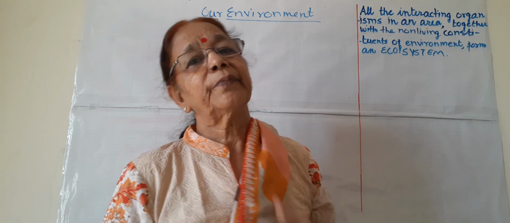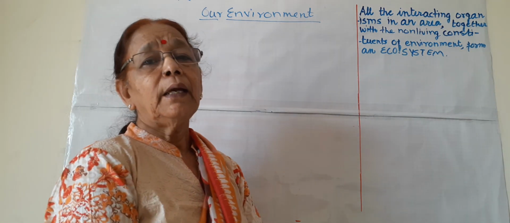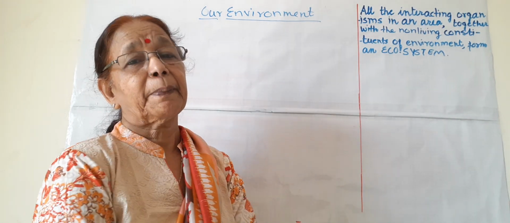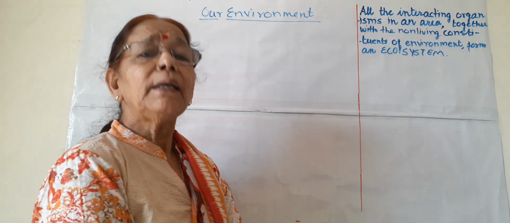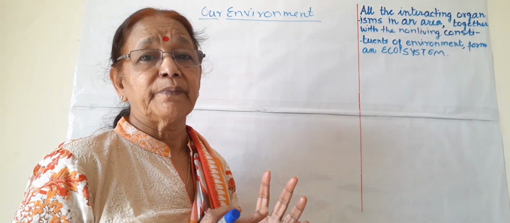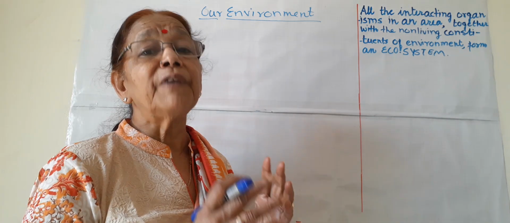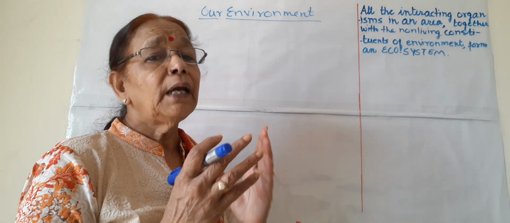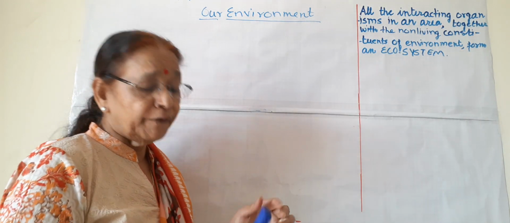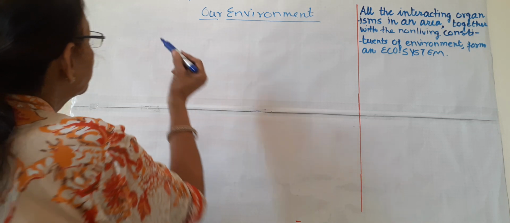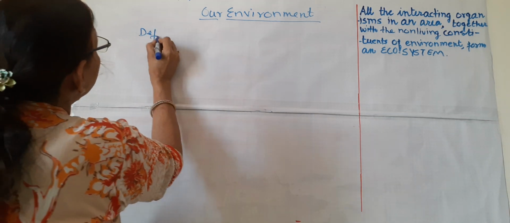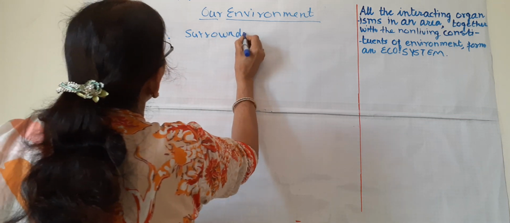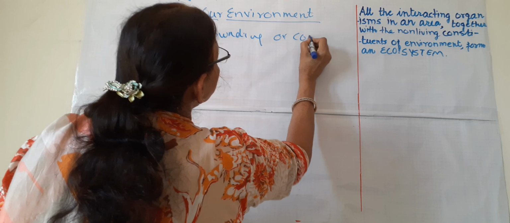Hello students, in this video today I am going to discuss our environment. Our environment is our surroundings, where we live and where we function. So our surroundings or conditions is our environment. If I want to define the environment, the definition of environment will be something like surroundings. You can write it down, surroundings or conditions.